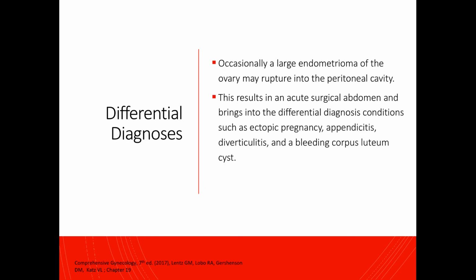Occasionally, a large endometrioma of the ovary may rupture in the peritoneal cavity, and this results in an acute surgical abdomen and brings into the differential diagnosis conditions such as ectopic pregnancy, appendicitis, diverticulitis, and a bleeding corpus luteum cyst.